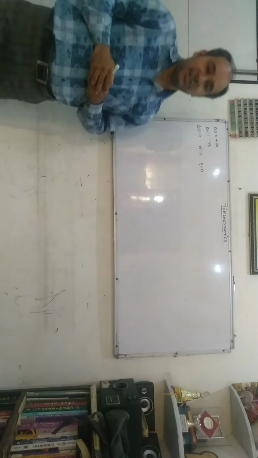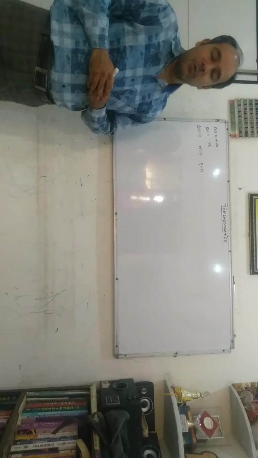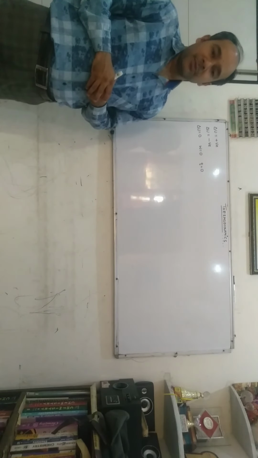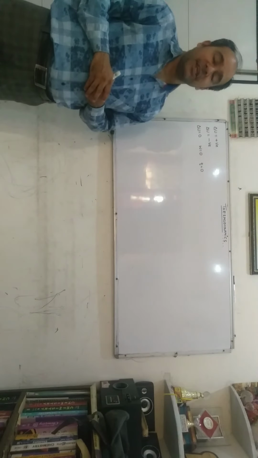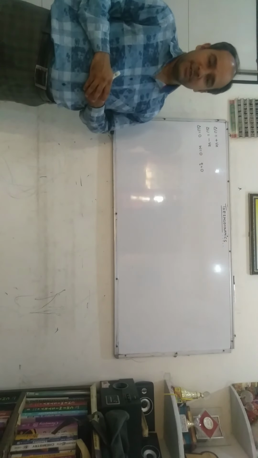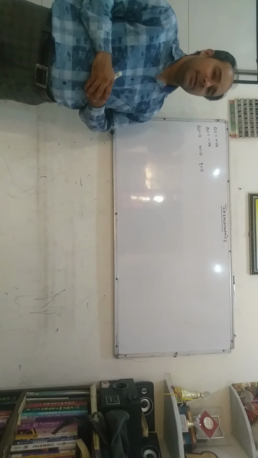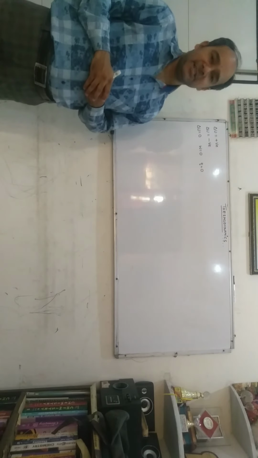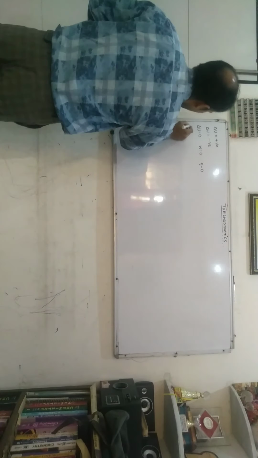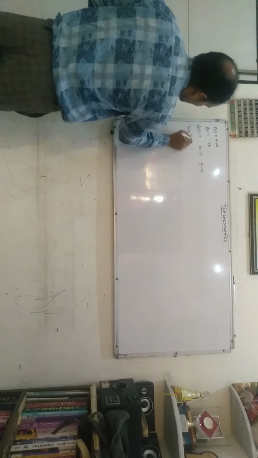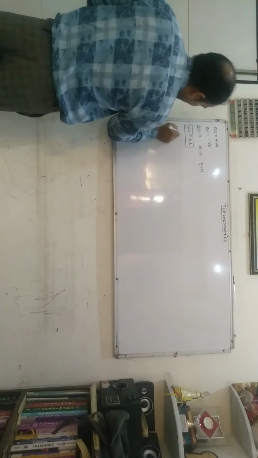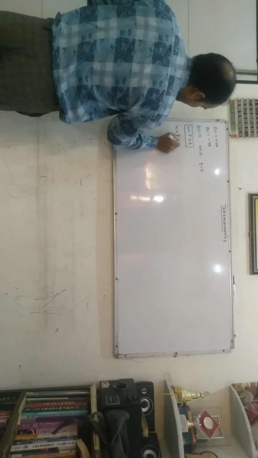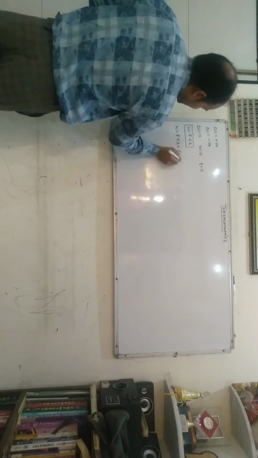Now let us consider the term work. Work is said to be done if we apply force on an object and it displaces in the direction of force. Work is the product of force and displacement. Mathematically, work done is equal to force into displacement. If there is an angle between the force and the displacement, then we can apply W is equal to F into S into cos theta.